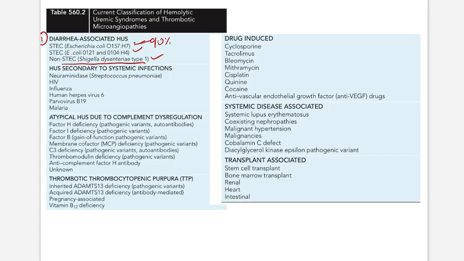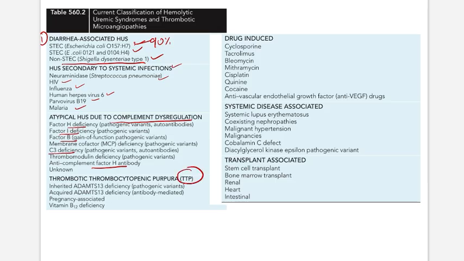HUS secondary to systemic infection: we have discussed streptococcus, HIV, influenza, and herpes 6, parvovirus and malaria can also produce HUS. Atypical HUS due to complement dysregulation: we have seen factor H deficiency, factor I deficiency, factor B deficiency, complement C3 deficiency, anti-complement factor H antibodies. So these are the atypical HUS due to complement dysregulation.